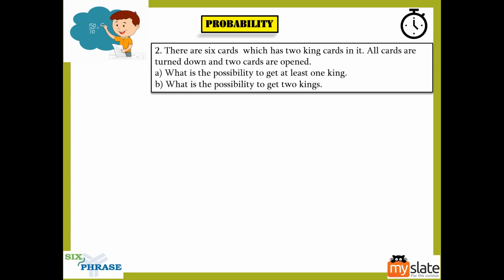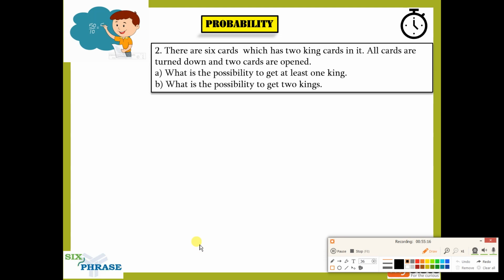The important thing here is, there are 6 cards, guys, which has 2 king cards in it. Out of the 6 cards, you have 2 king cards, right? Now all cards are turned down and 2 cards are open. So you have to imagine those things. No, you don't need to imagine. I have the cards for you. So you can see the cards here. What is the possibility to get at least one king, and what is the possibility to get two kings?